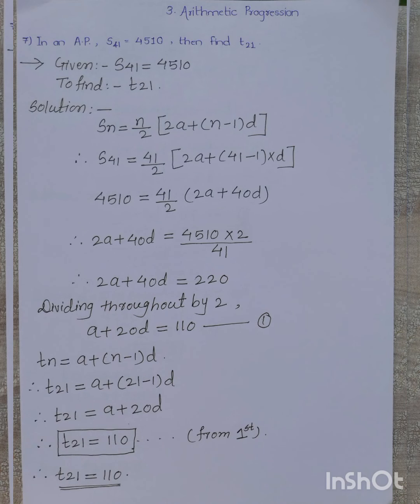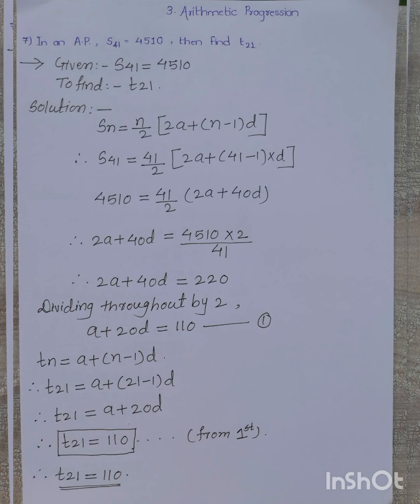Next question is question number 7. In an AP, S41 is given, which is 4510, and we have to find T21. So given is S41, which is 4510, and to find T21, we write the Sn formula. Sn is equal to n upon 2 into 2a plus n minus 1 into d. By putting n equal to 41, we get S41 is equal to 41 upon 2 into 2a plus 41 minus 1 into d, and then 2a plus 40d is equal to 220.